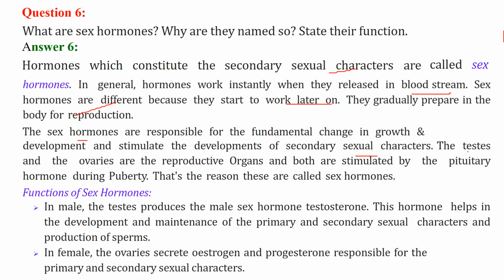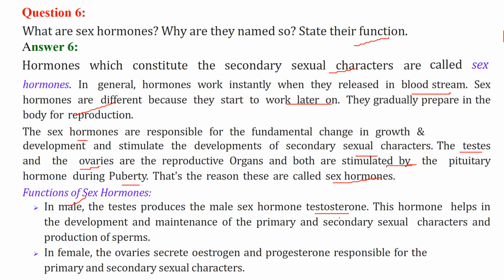The testes and the ovaries, that is the reproductive organs, are stimulated by the pituitary hormone during puberty, and that is why they are called sex hormones. And now, what are the functions of sex hormones? First of all, we'll talk about males. The testes produce the male sex hormone, which is called testosterone.